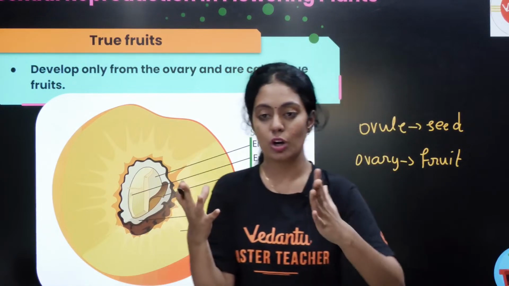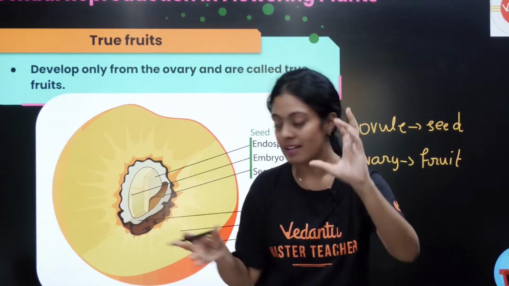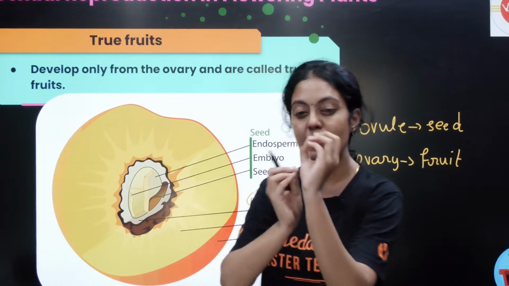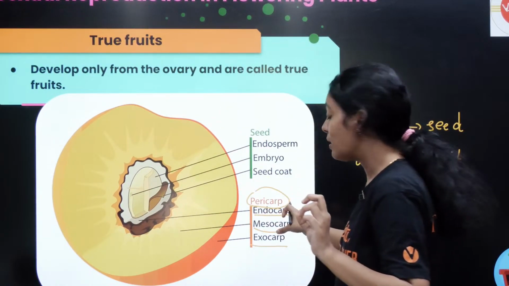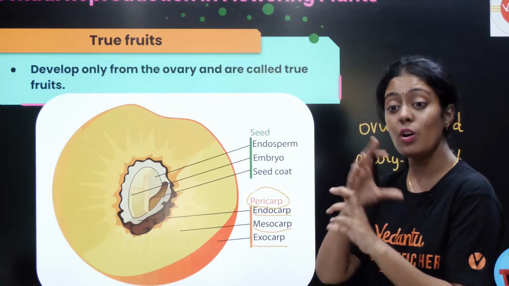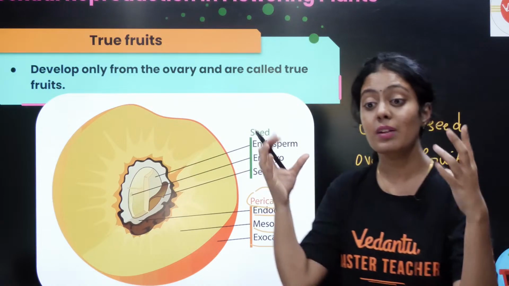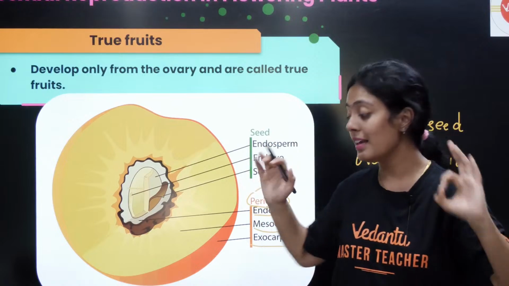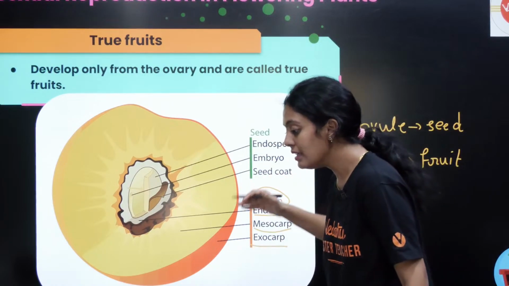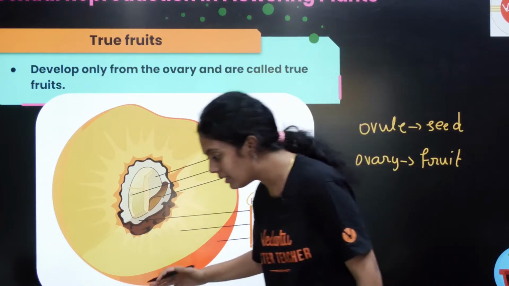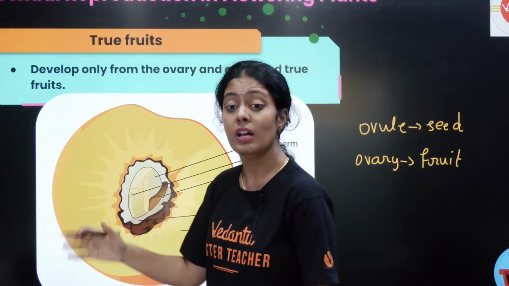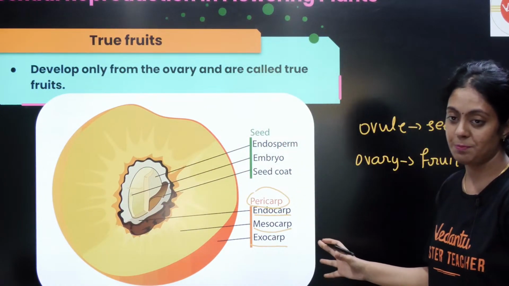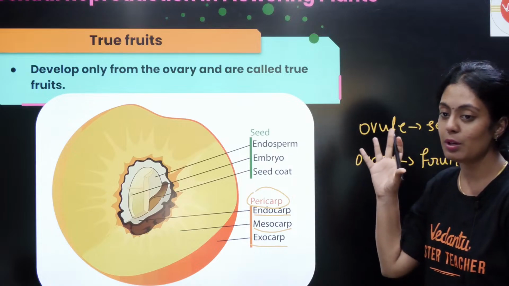Now take mango. The seed inside is this seed. That seed is covered by some fibrous structure and that is your endocarp. The endocarp is surrounded by the fleshy part, the one which you all eat, that is your mesocarp. And the skin is your exocarp. These are the three important parts of your ovary that is going to develop into your fruit.